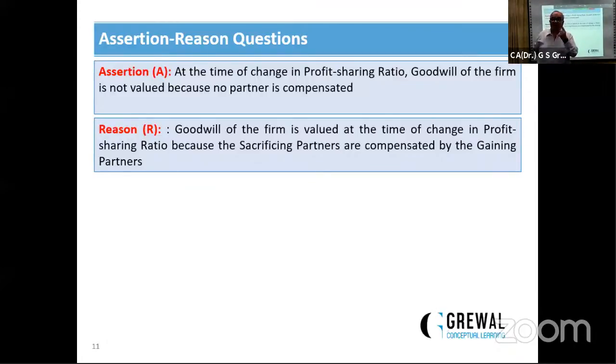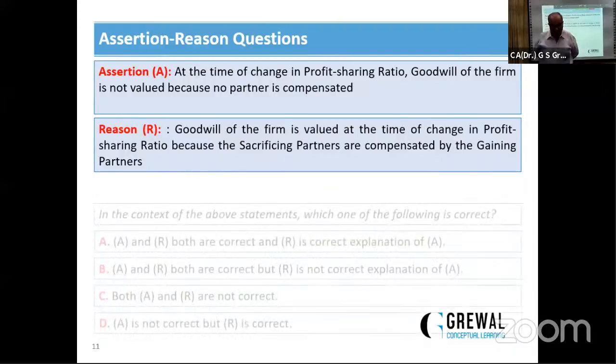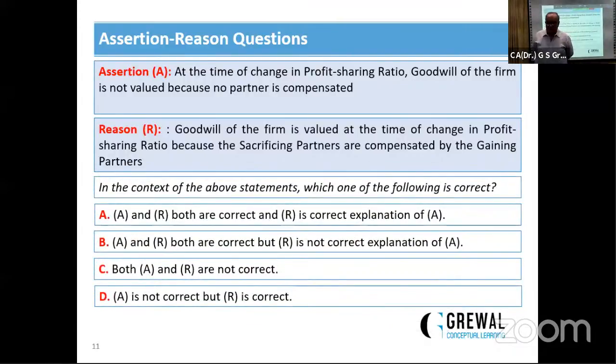There is only one asset which must be valued whenever there is a change in the constitution. That one is the goodwill. So assertion is wrong. Goodwill of the firm is valued at the time of change because of sacrificing. Reason is correct: sacrificing partners are compensated by the gaining partners. So the correct answer will be: A is not correct, but R is correct. So, next question.